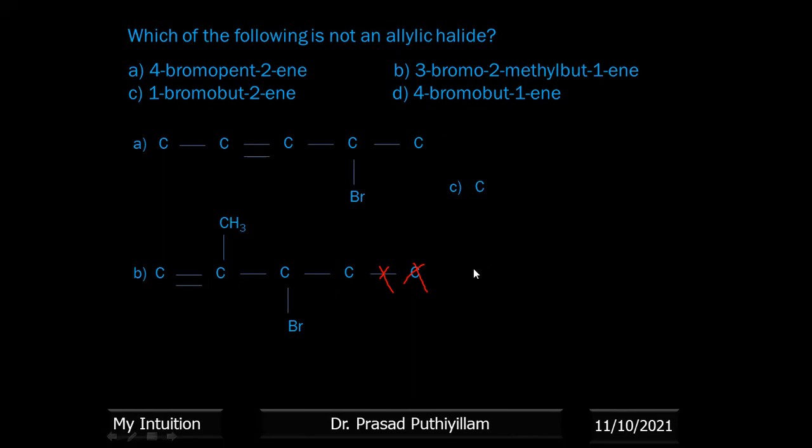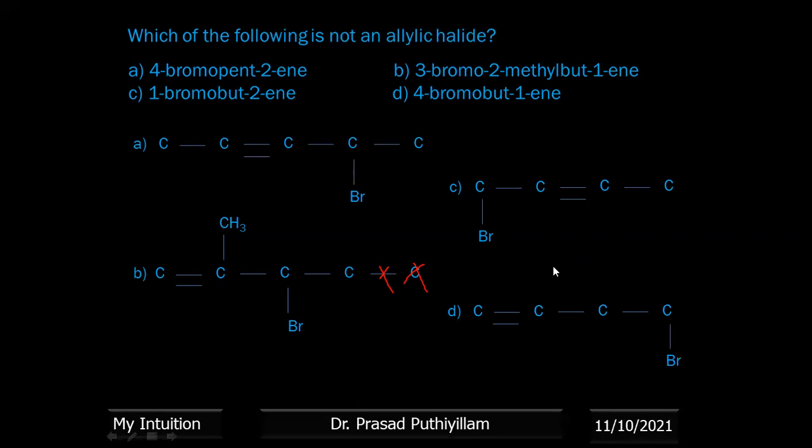Then the next structure, that is but. Again 4 carbon atoms should come. Only 4 carbon atoms came, and 2-ene, position 2 has the double bond, and 1-bromo, position 1 has bromine. Now option D, that is 4-bromo-but-1-ene. But means 4 carbon atoms, so position 1 has the double bond and position 4 has bromine.